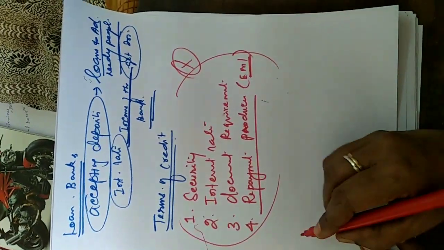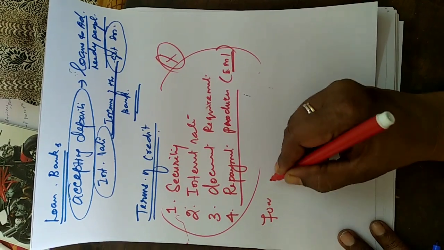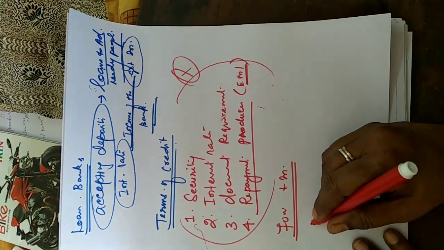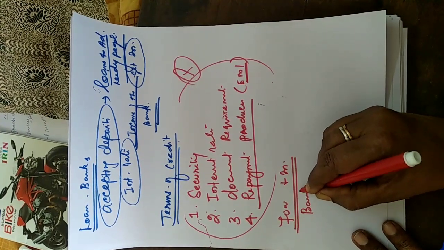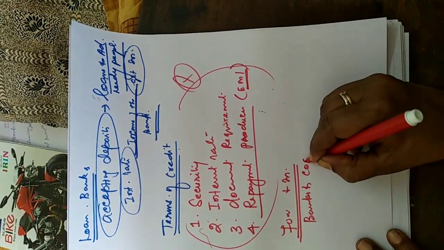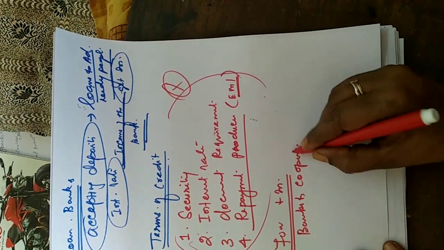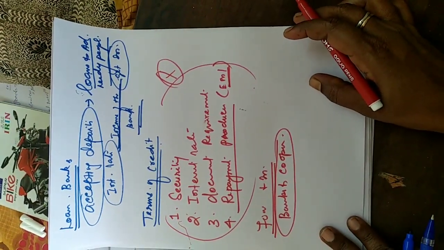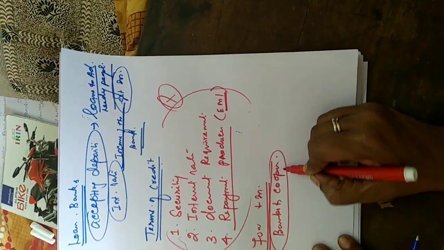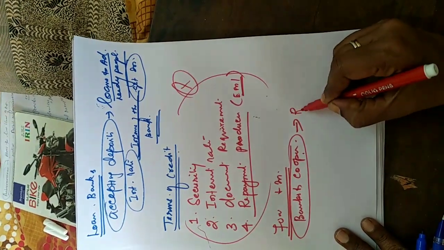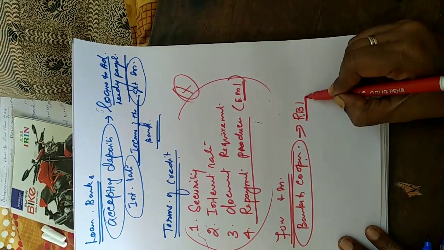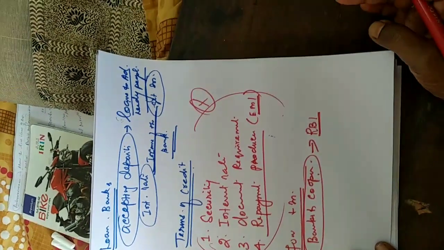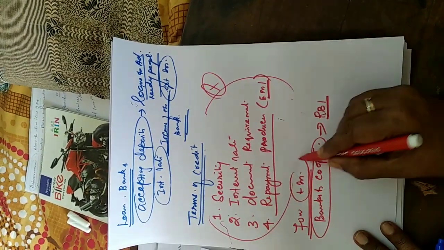The last one is the formal and the informal sources of loan. Formal sources means banks and cooperatives come under it. Why do these two come under formal sources? Because they follow the rules and regulations of RBI in order to lend loans to the people. So rules and regulations are there.